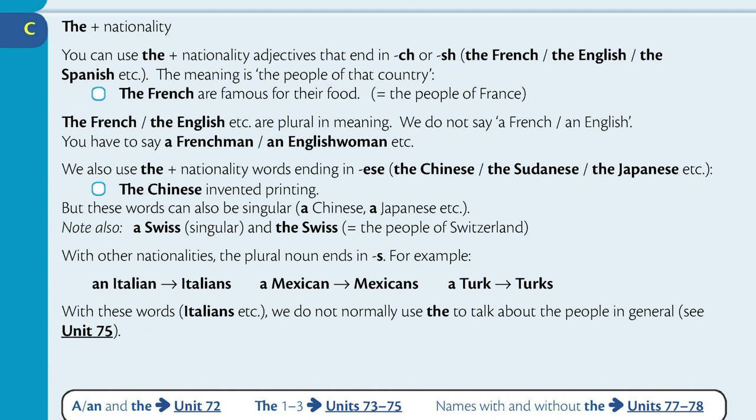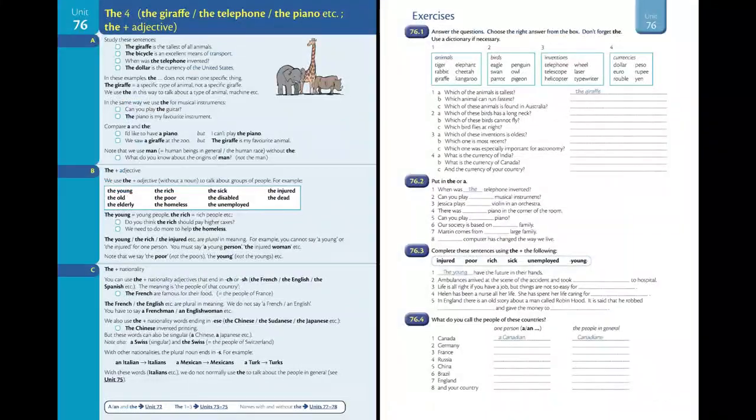With other nationalities, the plural noun ends in -s. For example, an Italian, Italians; a Mexican, Mexicans; a Turk, Turks. With these words, we do not normally use the to talk about the people in general. See Unit 75.